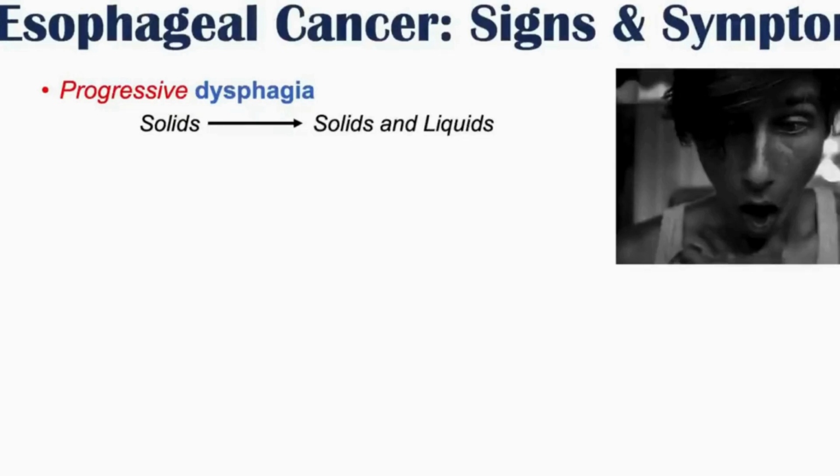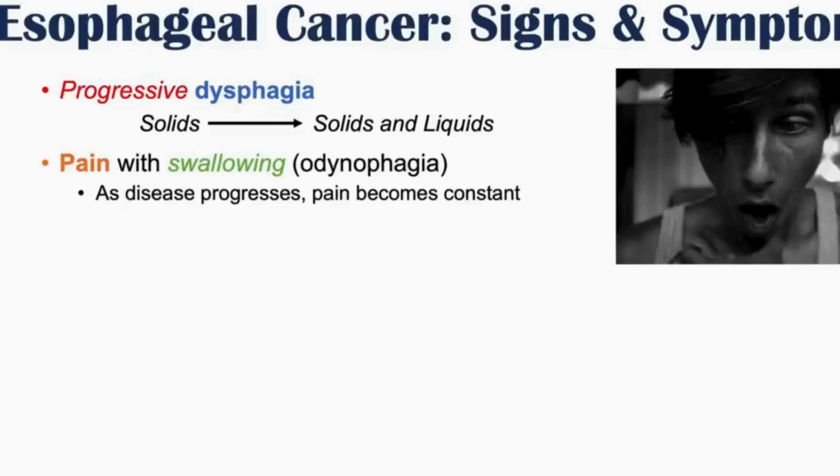So feeling like things get stuck or caught as they go down after you've consumed them. First starting with solids, so solids seem to get stuck, and eventually even liquids. So if you're to drink some beverage, even the liquid has a difficult time going down your esophagus. That is what we call progressive dysphagia. There can also be pain with swallowing, which we call odynophagia.